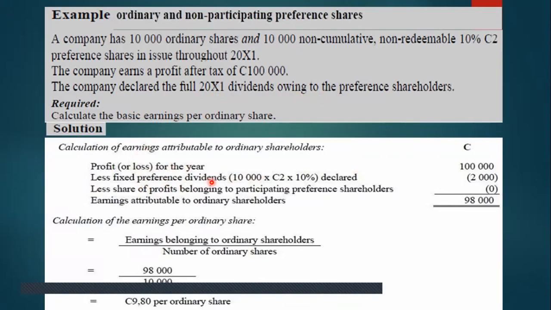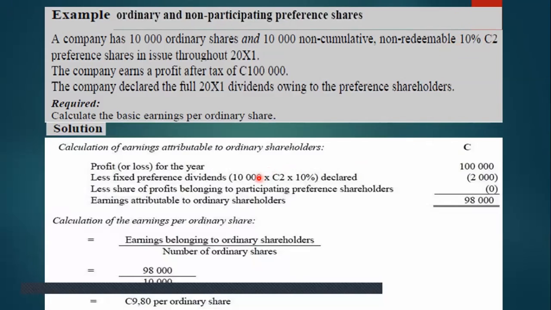How many preference shares do they have? 10,000 non-redeemable 10% C2 preference shares. C2 is the name, the category, of those preference shares. They are providing a 10% dividend on the preference shares.